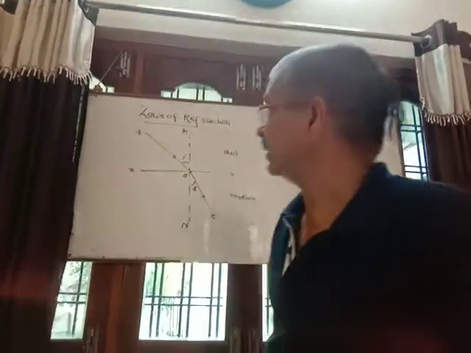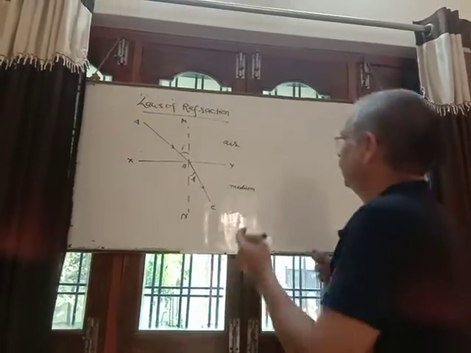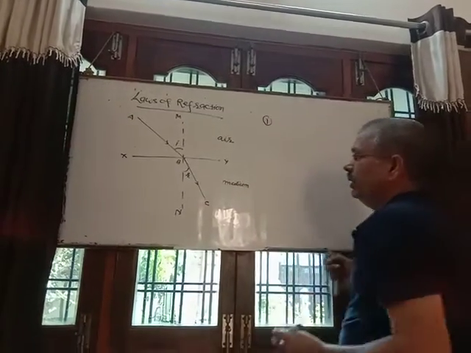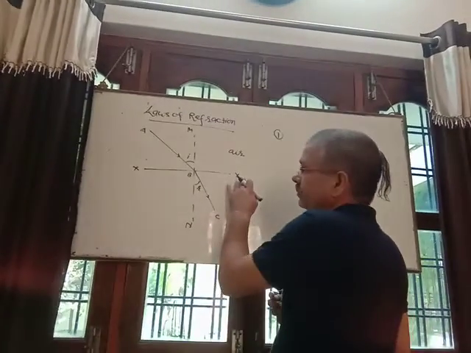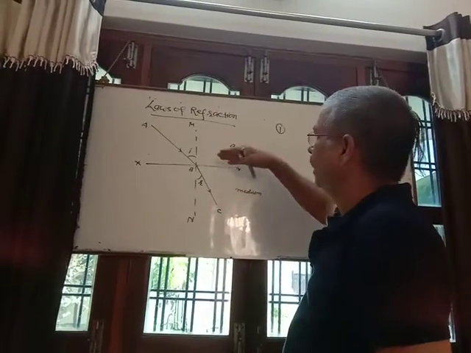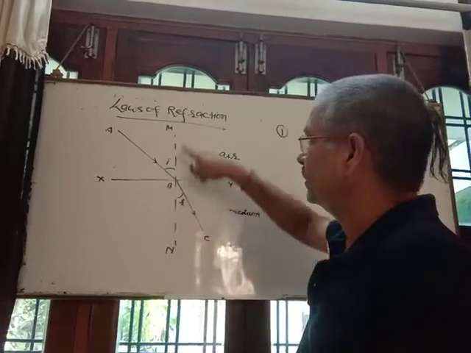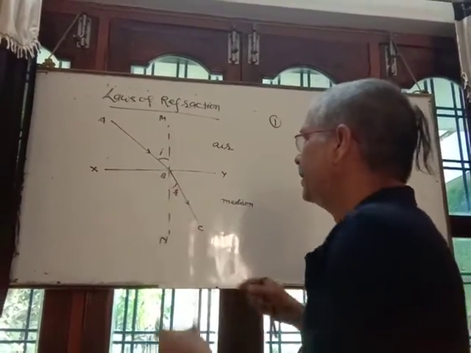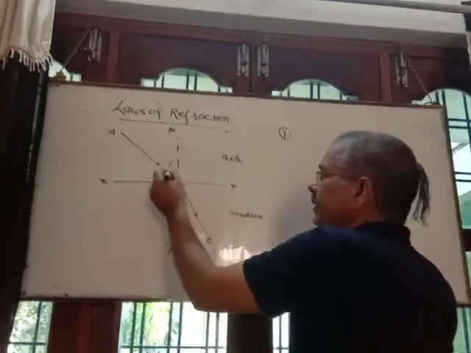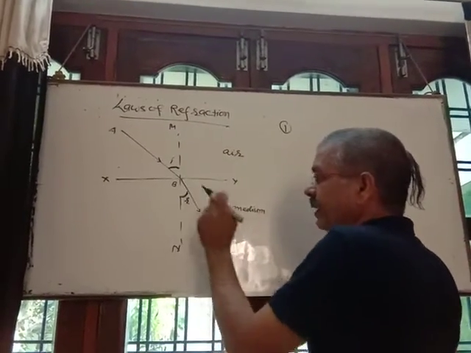10th, today we will discuss the laws of refraction of light. So here XY is the uppermost surface of the medium, above which air is present. Here MN is the normal, AB is the incident ray, BC is the refracted ray, this angle is I and this is angle R, the angle of incidence and the angle of refraction.